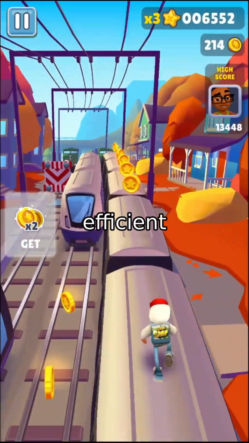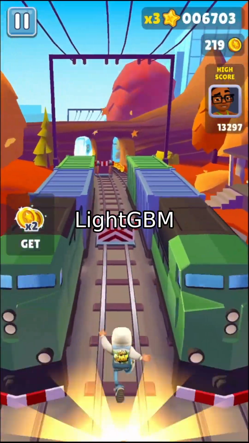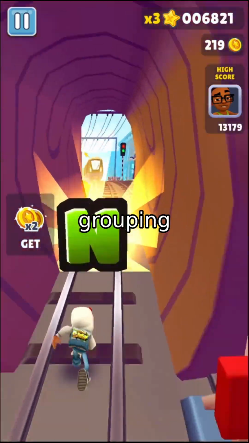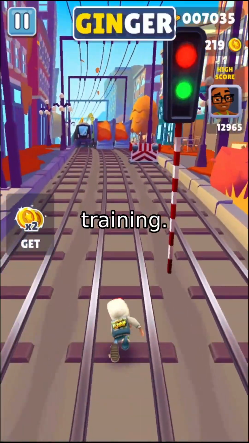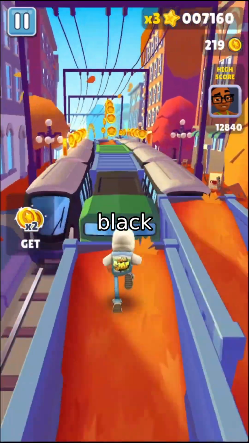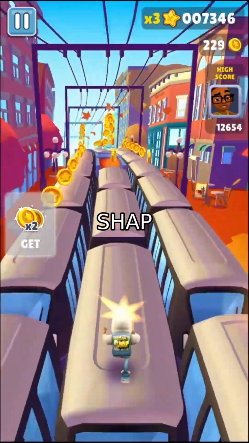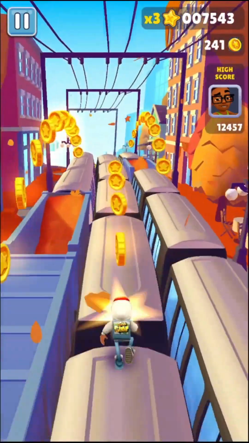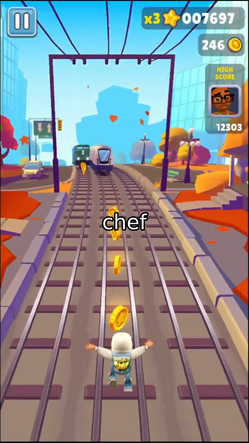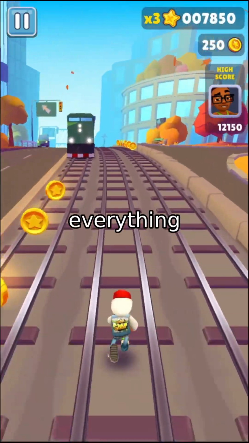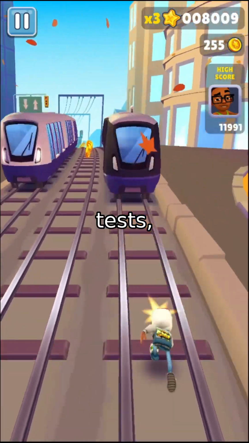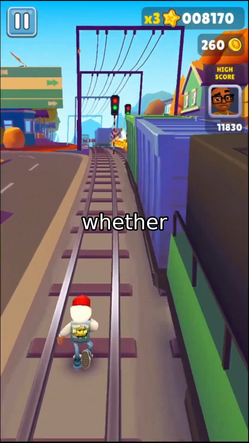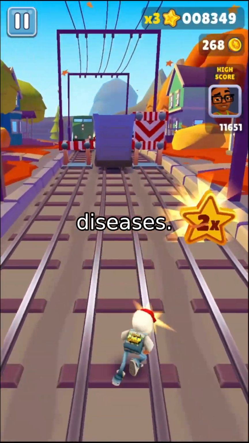LightGBM, a fast and efficient machine learning model. LightGBM uses histogram-based learning, grouping continuous data into bins to speed up training. But even the best models can be black boxes. By adding SHAP-based rules, the model learns to focus on the most meaningful features, like a chef using only the freshest ingredients instead of throwing everything in a pot. In tests, this approach kept LightGBM's accuracy high, whether predicting house prices or diagnosing diseases.